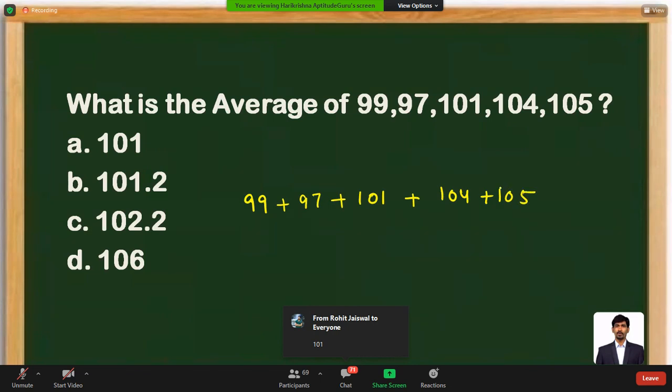The sum of all these terms divided by the number of terms will give you your answer. But doing that calculation will take a lot of time. Instead of solving like that, we can use another trick which makes the answer faster. What is the other trick we can use in solving the question? We'll try to understand.